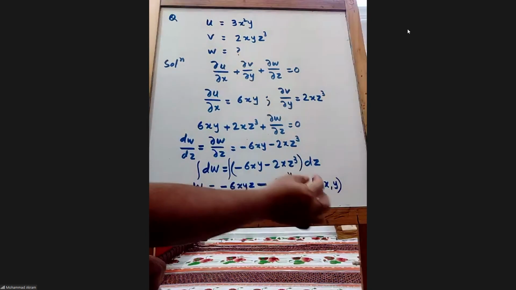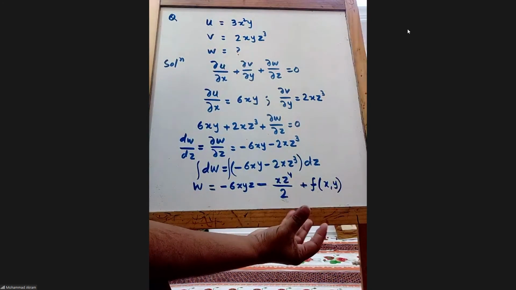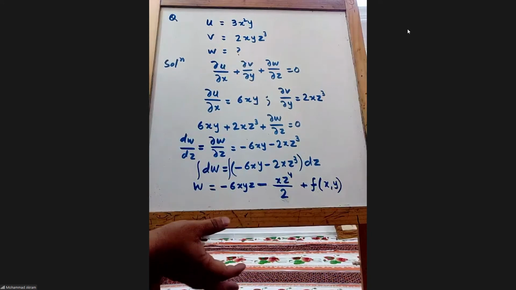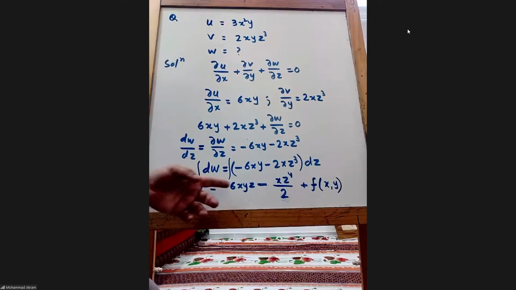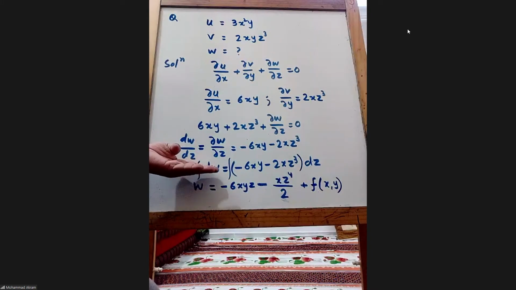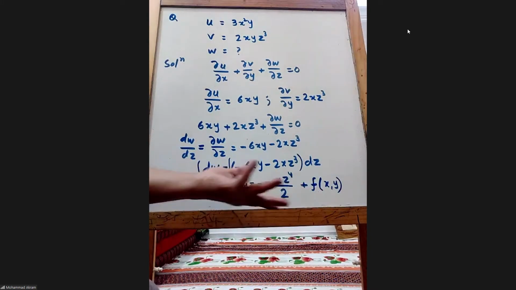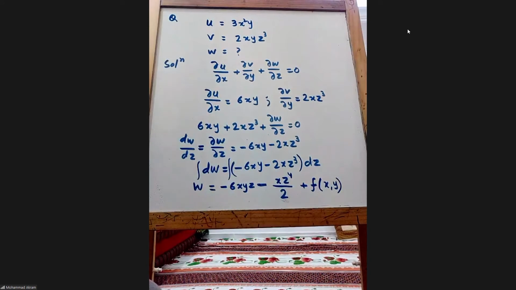So x and y are independent, so it can be a function of x, y. That is a constant. Because if you take the derivative of this, you will get this directly, and this constant's derivative will become 0. So this is the third component which was asked. Can you get this? Okay.